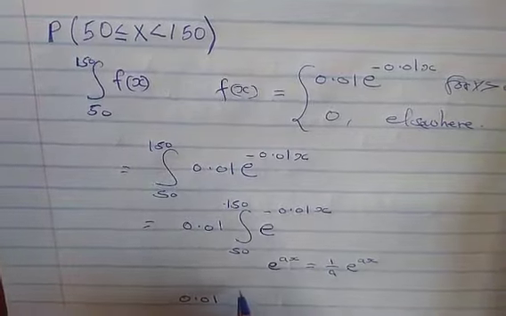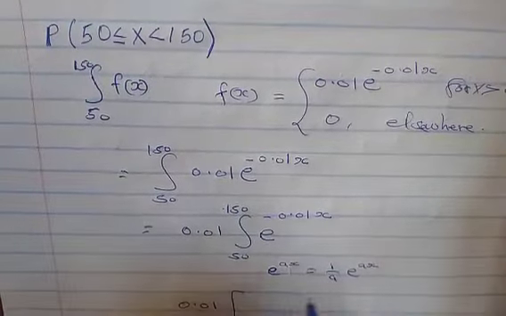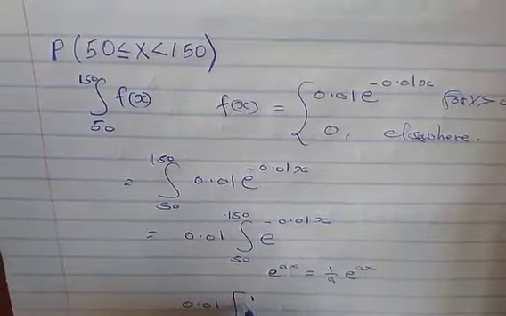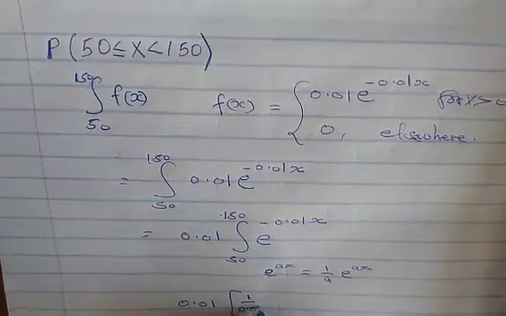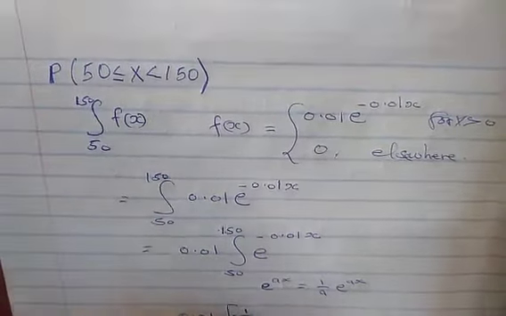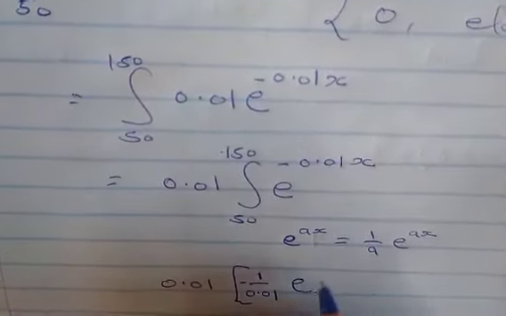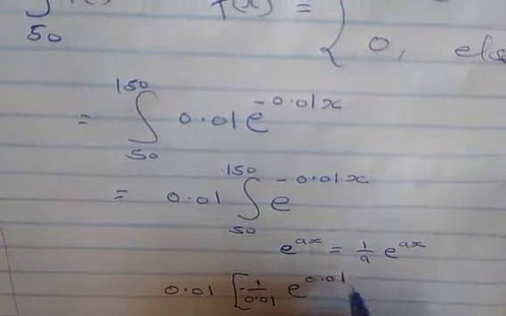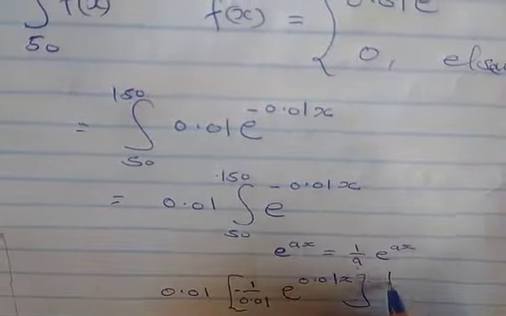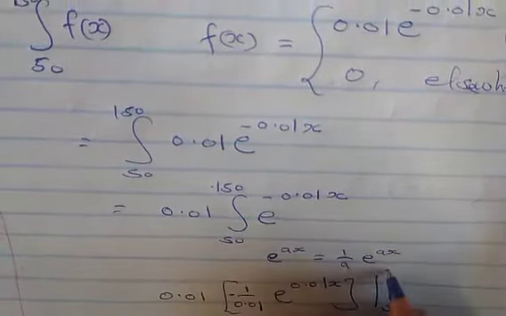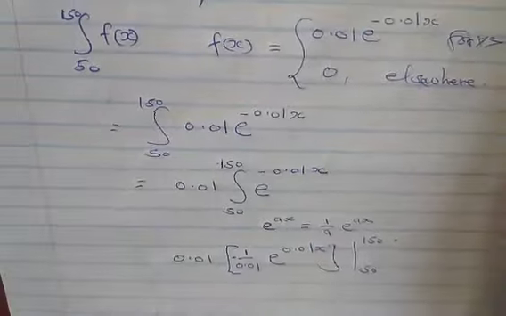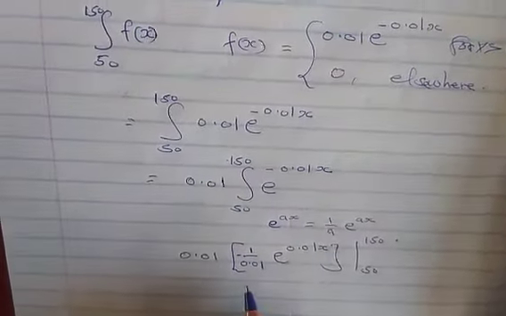Therefore, we have 0.01 in the bracket, 1 over negative 0.01, exponential of negative 0.01x. Then we substitute the limits from 50 to 150.